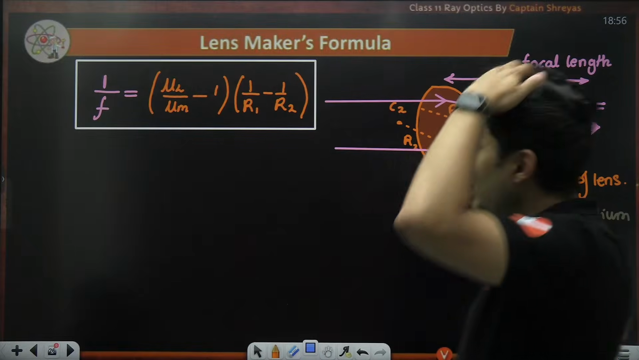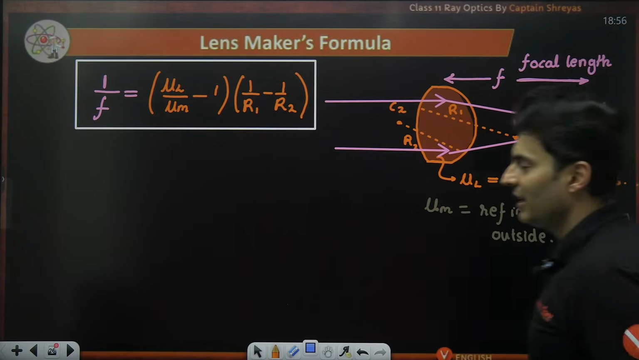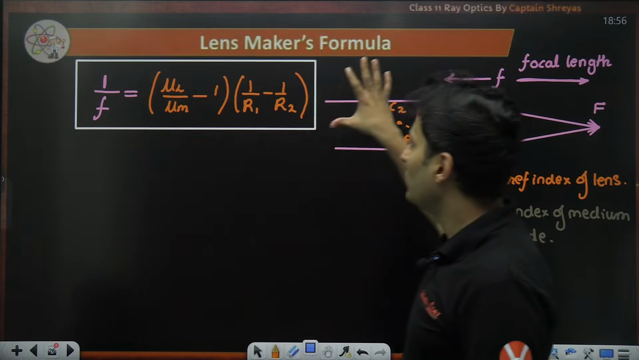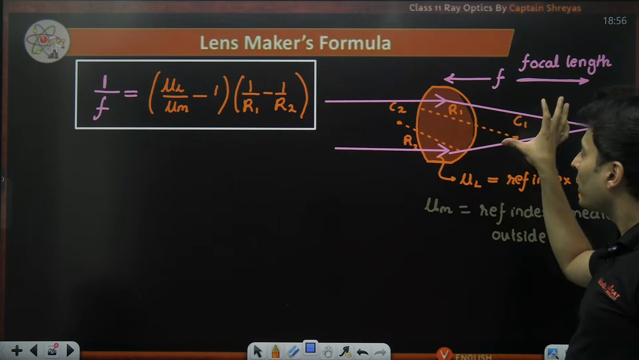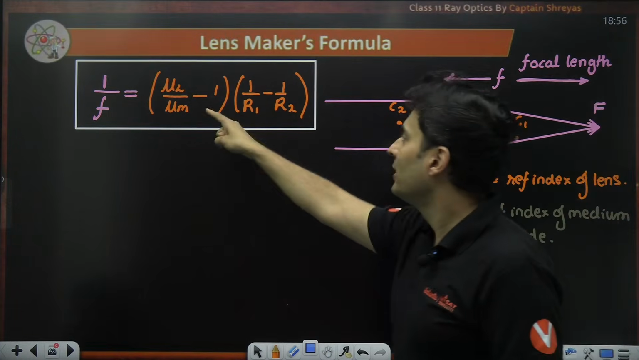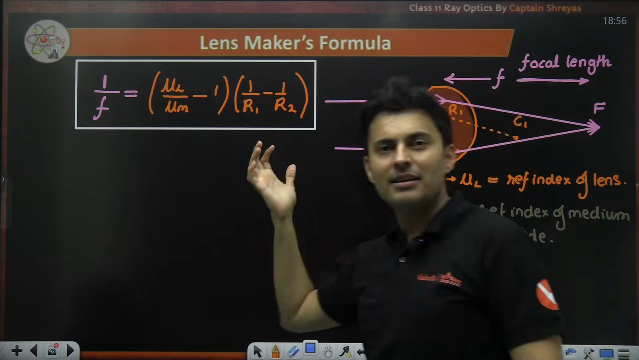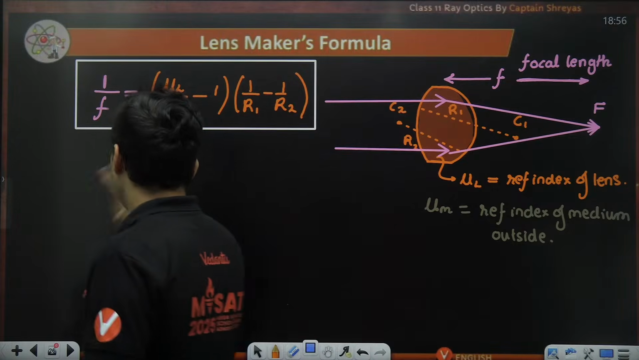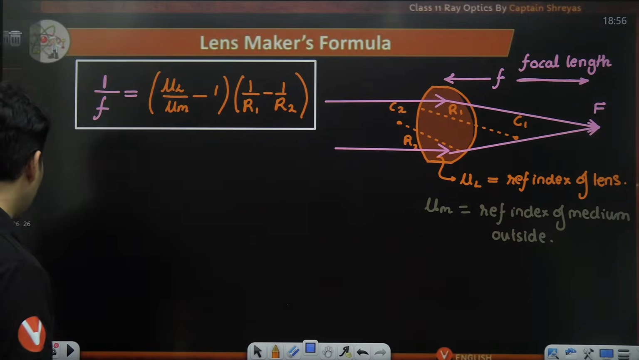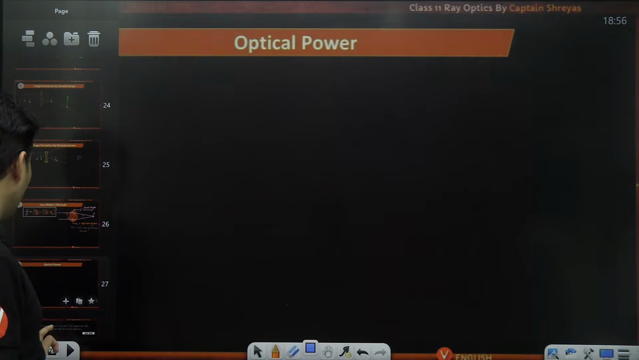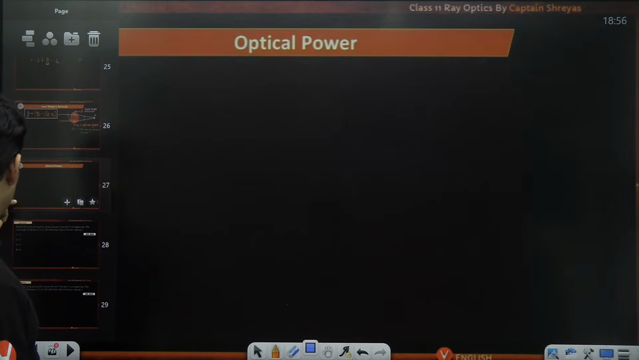Okay. Great. I hope this is absolutely clear. This is how you can figure out the focal length of the lens if refractive indices, radii, everything is known. Don't worry, I'll help you out with the questions. We are going to solve the questions right now. Before going to the questions, okay, one second.